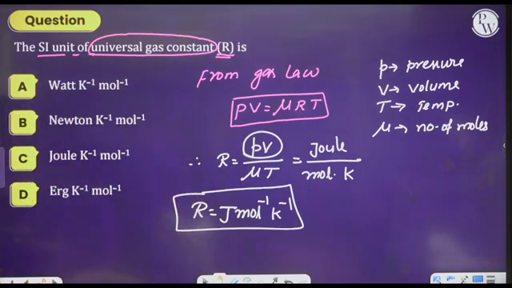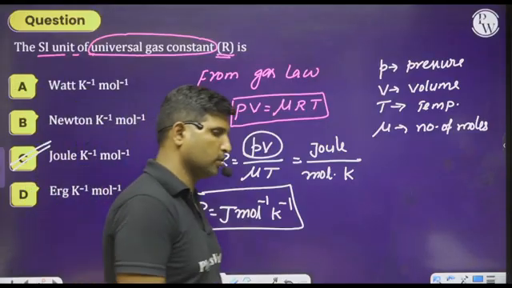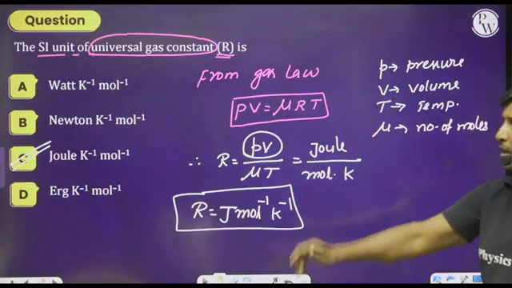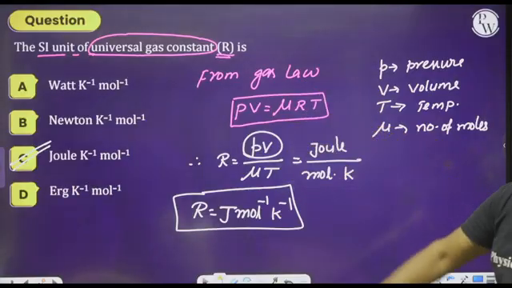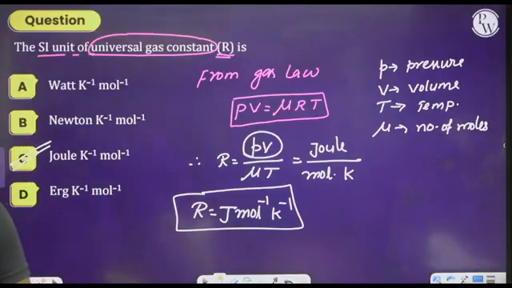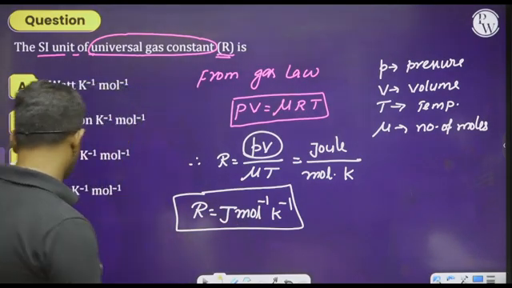Therefore, we can go with option C as the right answer. No confusion. They are asking us to write the SI unit of universal gas constant capital R. Is it clear? Now let us move on to the next question.